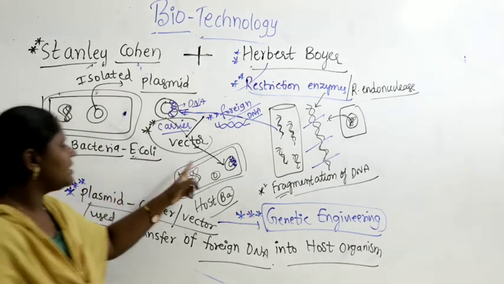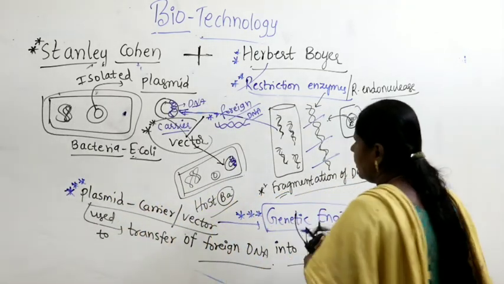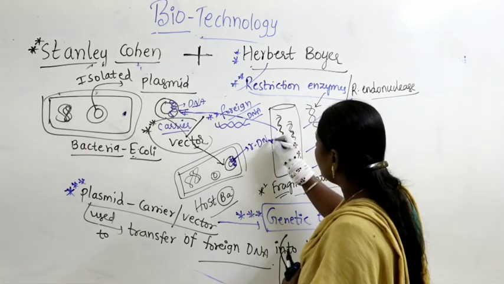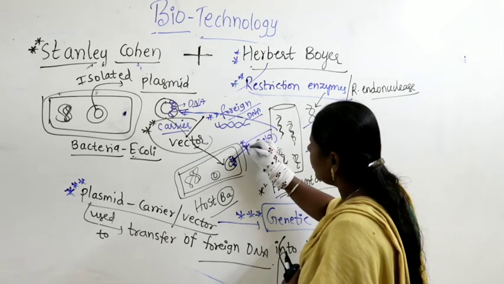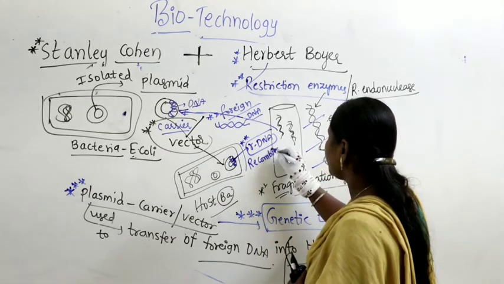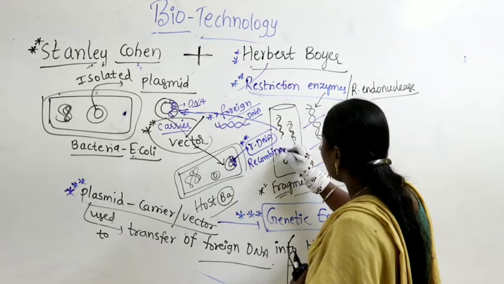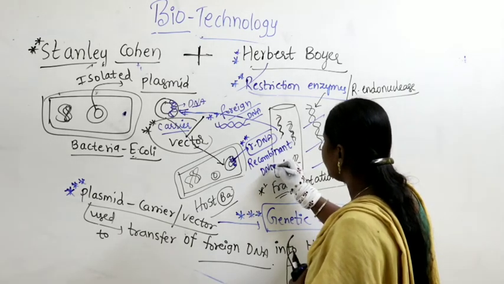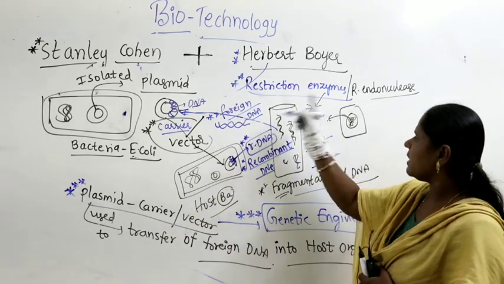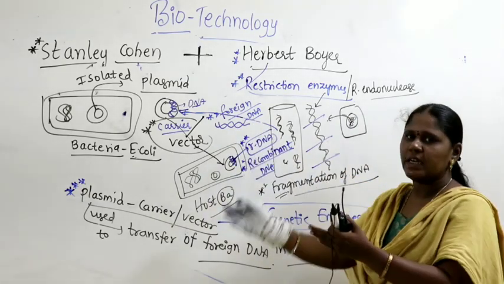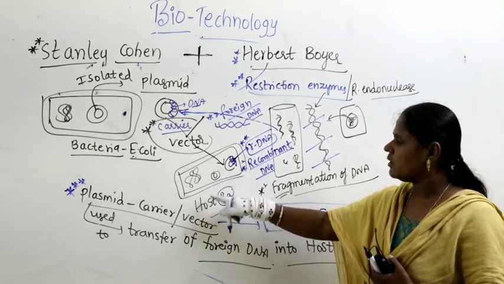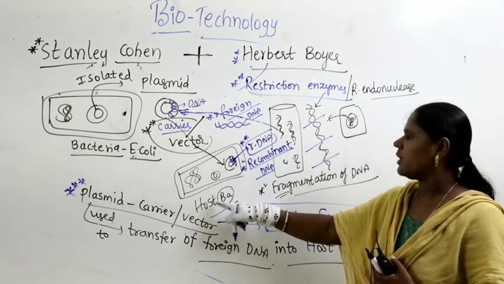Now the DNA, when it is added into the plasmid, they call this DNA rDNA. What is meant by rDNA? It's called recombinant DNA. What is meant by recombinant? This foreign DNA collected from some other organism is recombined with the host DNA, the genetic material of the host organism.